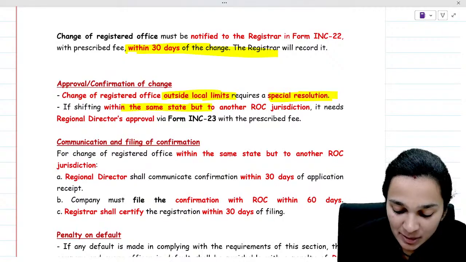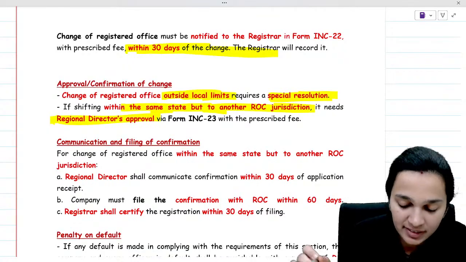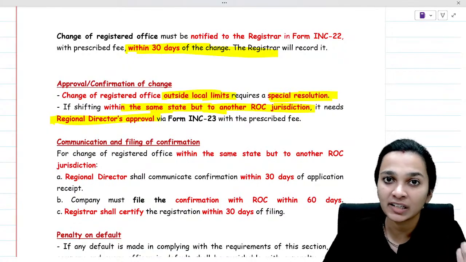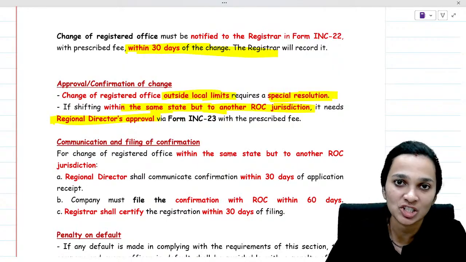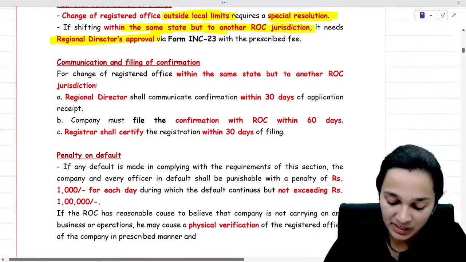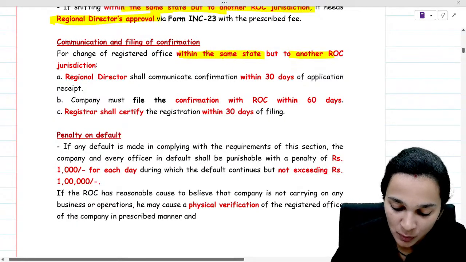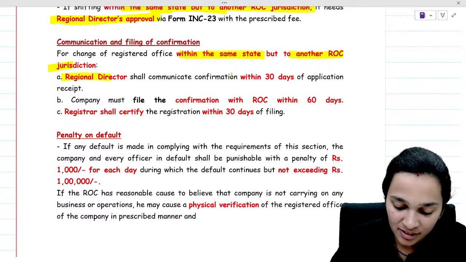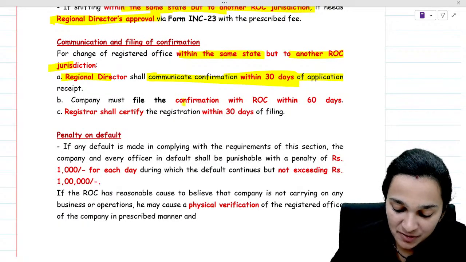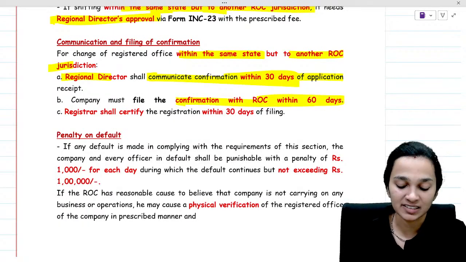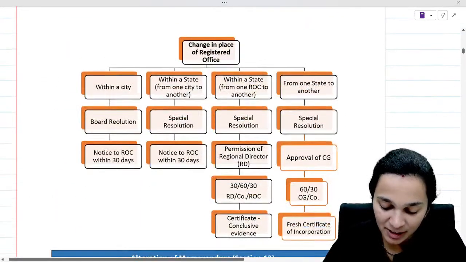If shifting within the same state but to another ROC jurisdiction, then we will require the regional director's approval. Normally, RD's approval is not required, but if the ROC jurisdiction is changing, then RD's approval will be required. And for change of registered office within the same state but to another ROC, the regional director shall communicate confirmation within 30 days of application, and the company must file confirmation with the ROC within 60 days, and the registrar shall certify registration within 30 days of the filing, and if there's any default then there's a penalty.